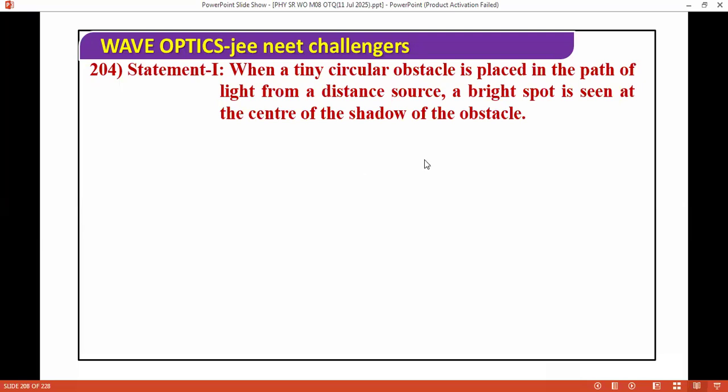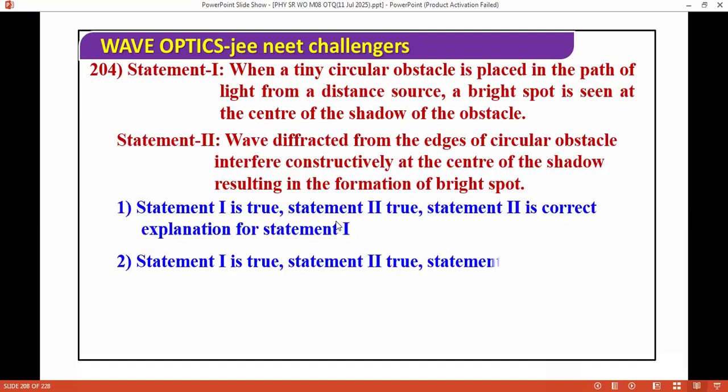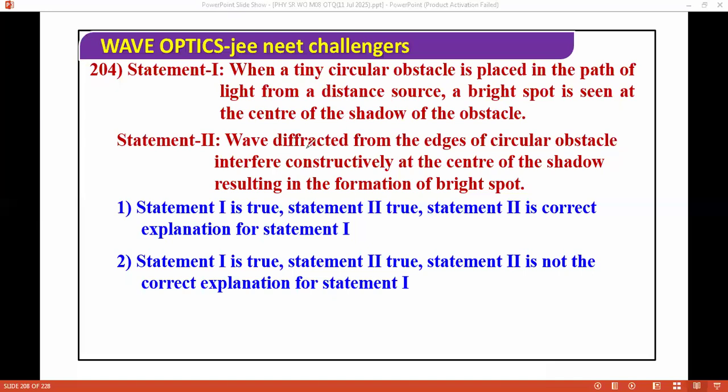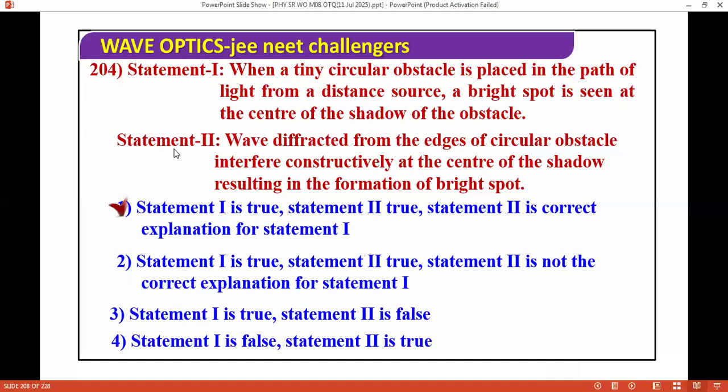So we have: when a tiny circular obstacle is placed in the path of light from a distant source, a bright spot is seen at the center of the shadow of the obstacle. And when waves diffracted from the edges of the circular obstacle interfere constructively at the center of the shadow, it results in the formation of a bright spot. Read the statement carefully. For this question, we have these options, and the correct answer is both are true.